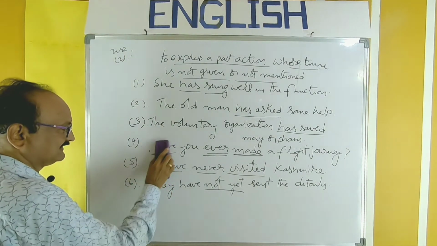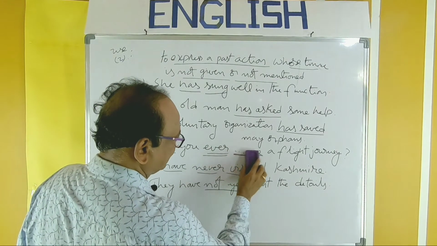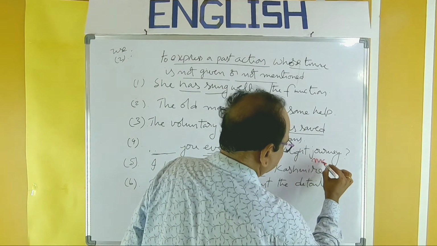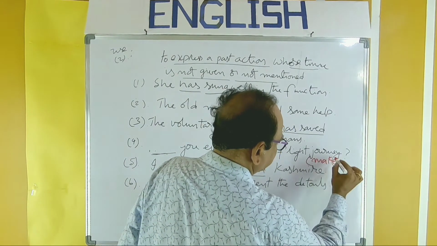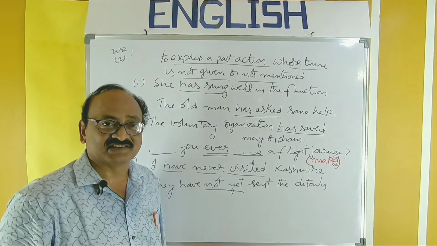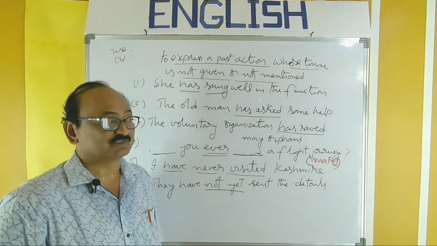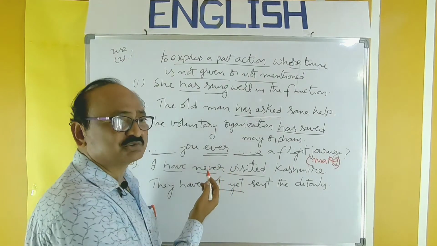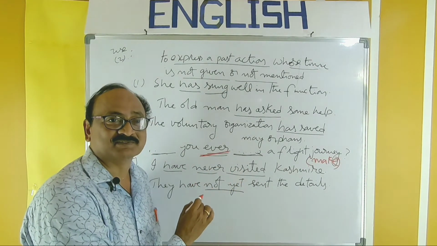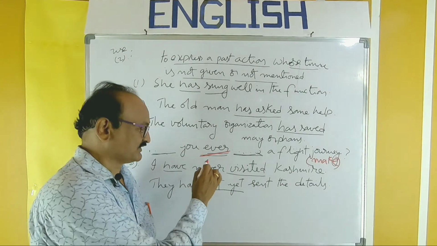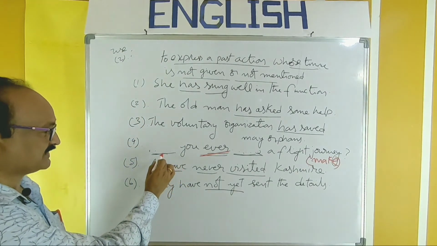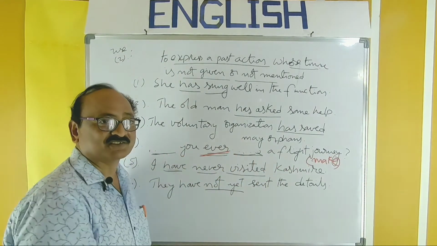There is a blank in this place and in the place of the verb, and the first form is given, that is make. Dash you ever dash a flight journey. So two blanks are given. And how to recognize it in the examination? You have to remember this word particularly as a keyword for the recognition of tense. You should find this sort of words in all the tenses, particularly from the examination point of view.